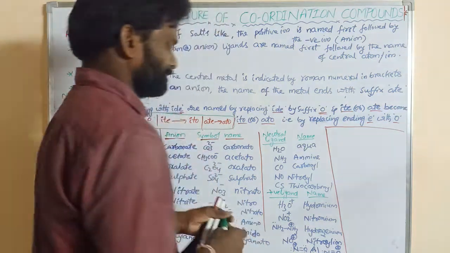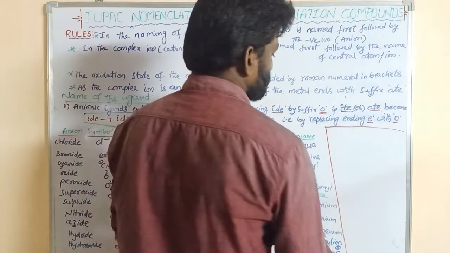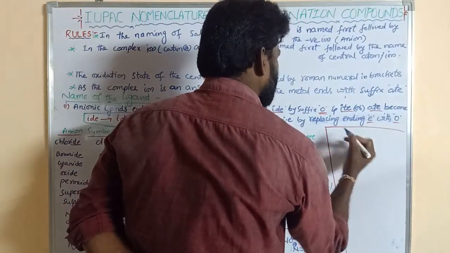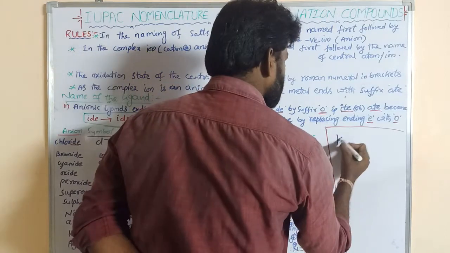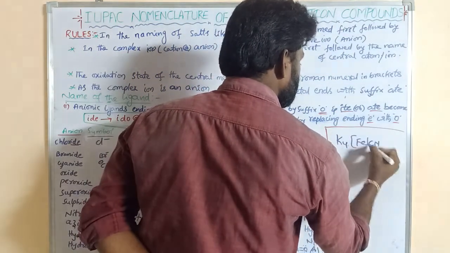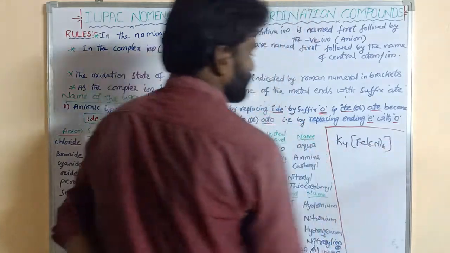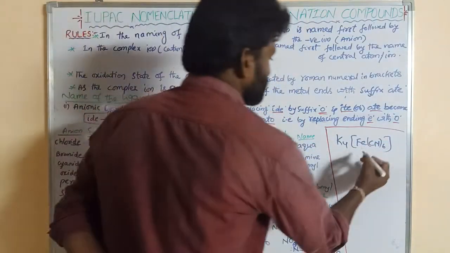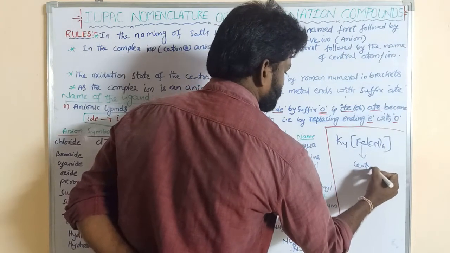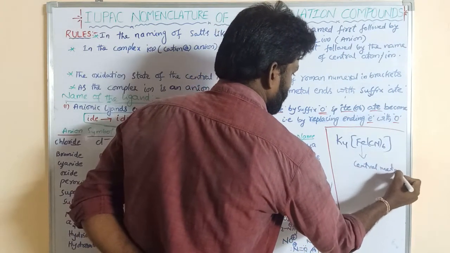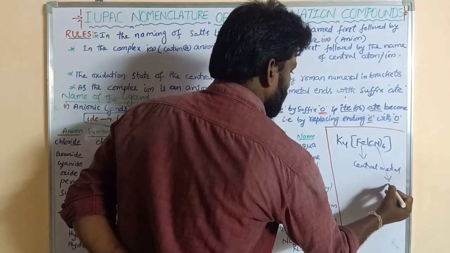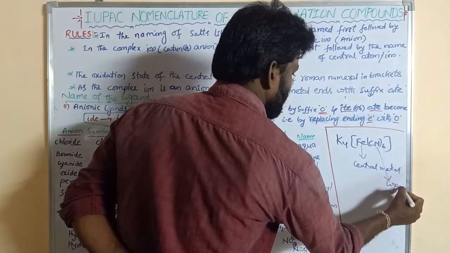We know coordination compounds. Suppose we take an example, K4[Fe(CN)6]. This is said to be the central metal atom. This is said to be the ligand.